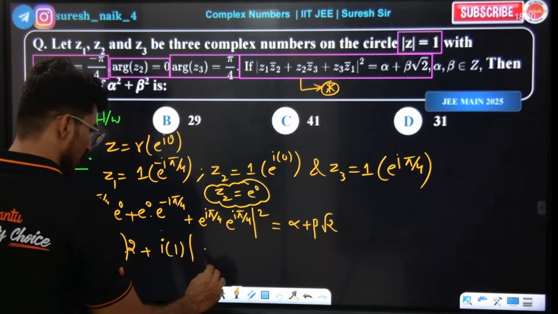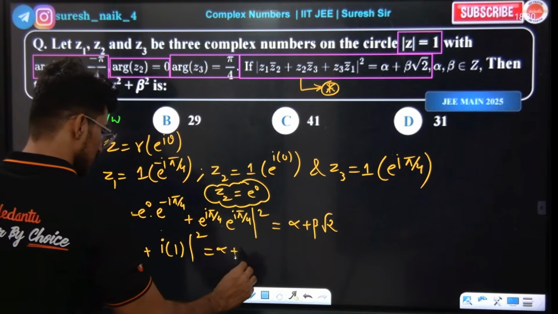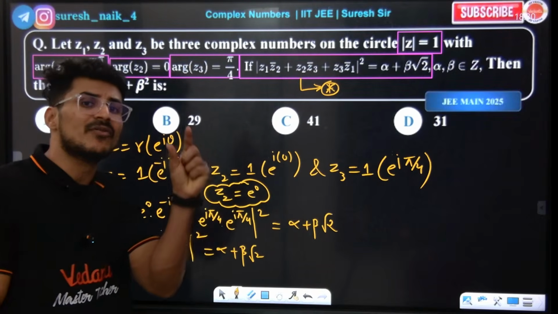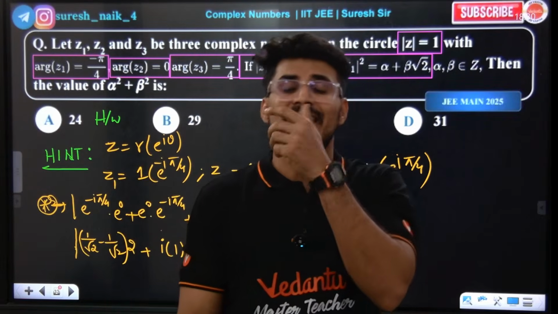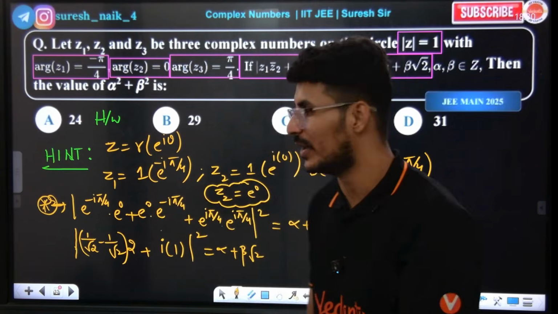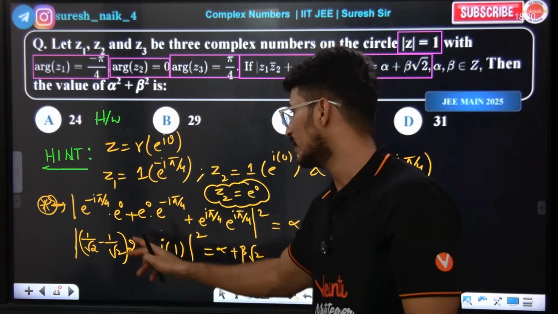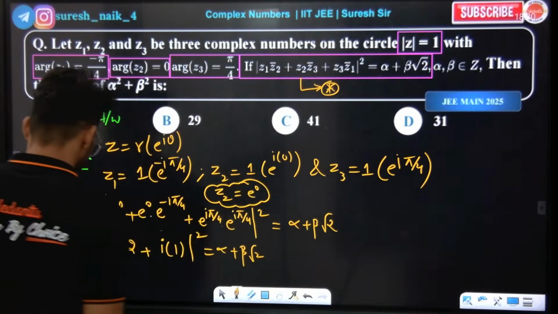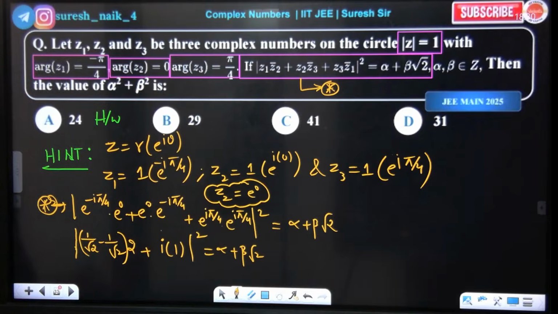Understood, simple, whole square, alpha plus beta root 2. E power of I 90 means what? Cos 90 plus I sin 90. Cos 90 is 0, sin 90 is 1. So that directly is I into 1. Either way, 2 times we are doing this. So we get plus 1 by root 2 minus 1 by root 2. This is I by root 2, right? I by root 2, be careful, ready?